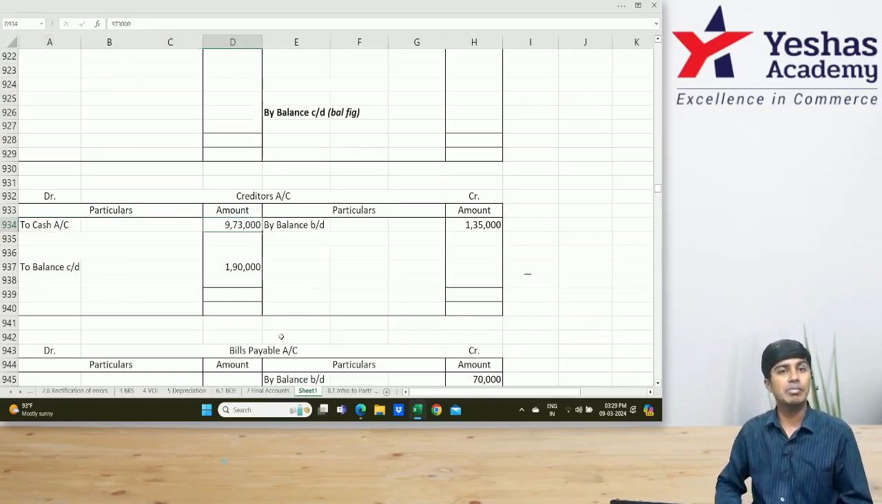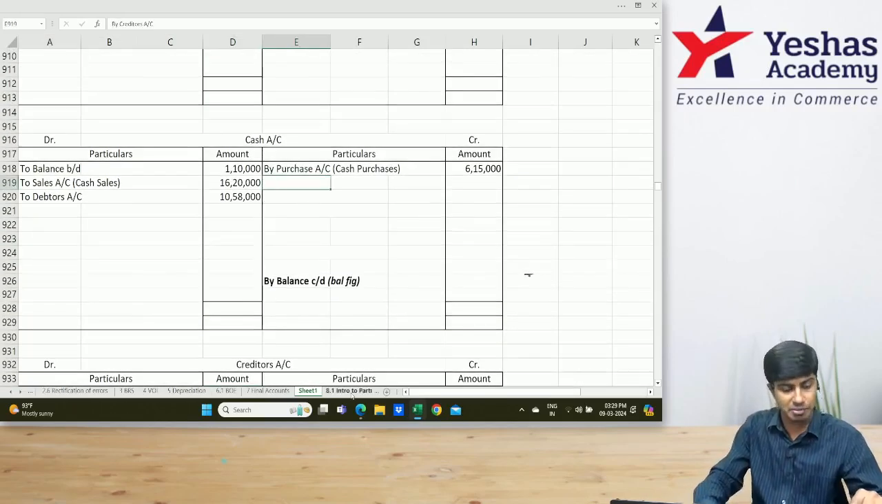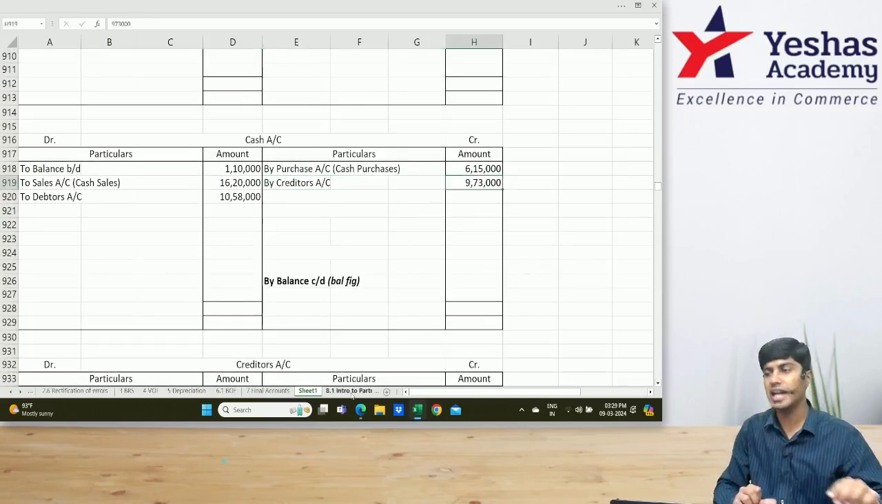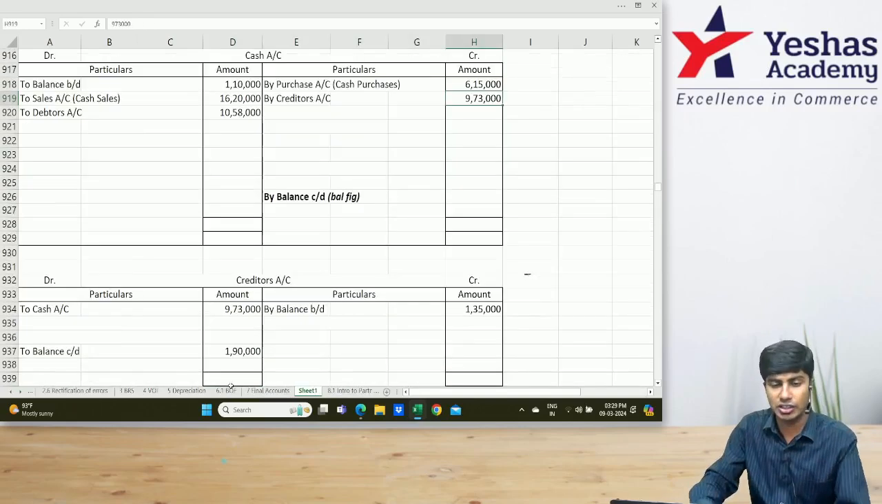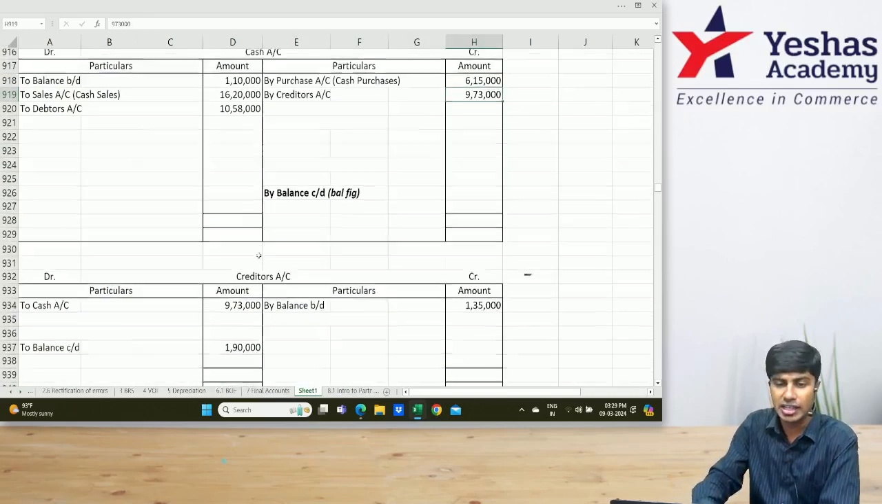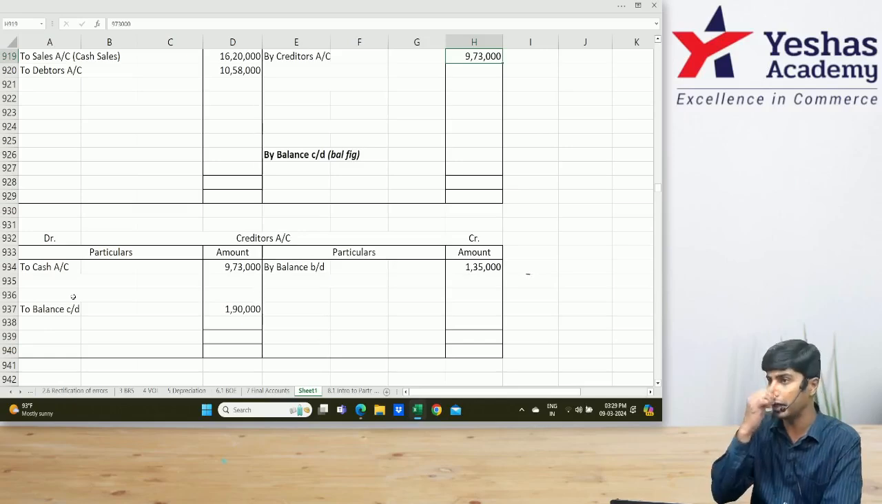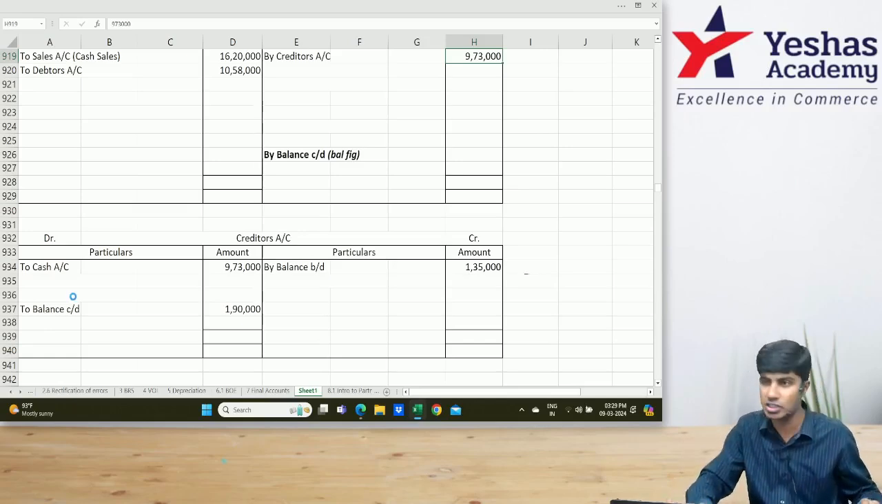9,73,000. In my creditors account, I'll write debit side to cash 9,73,000. In my cash account, I'll write credit side by creditors account 9,73,000. Cash account only I should write credit side by creditors. In creditors account, I should write debit side to cash 973, 973. Understood this? Say something. Fantastic.